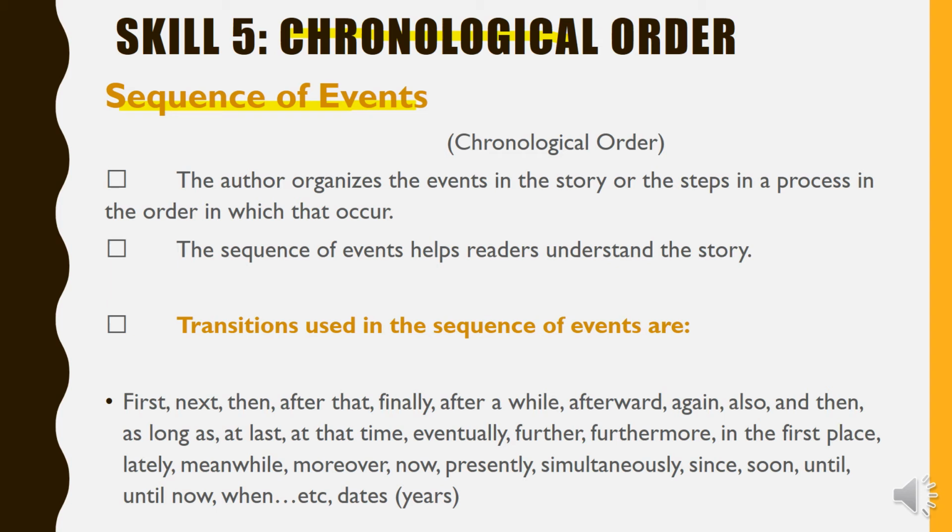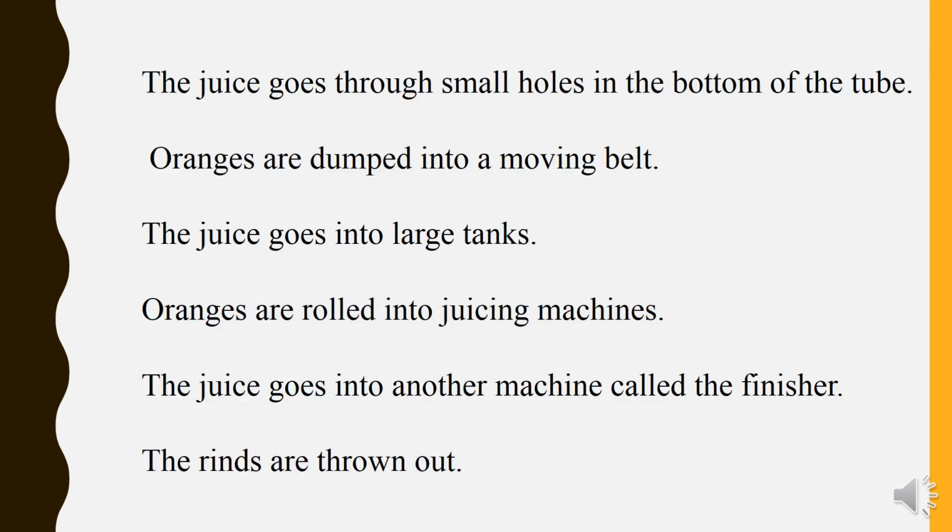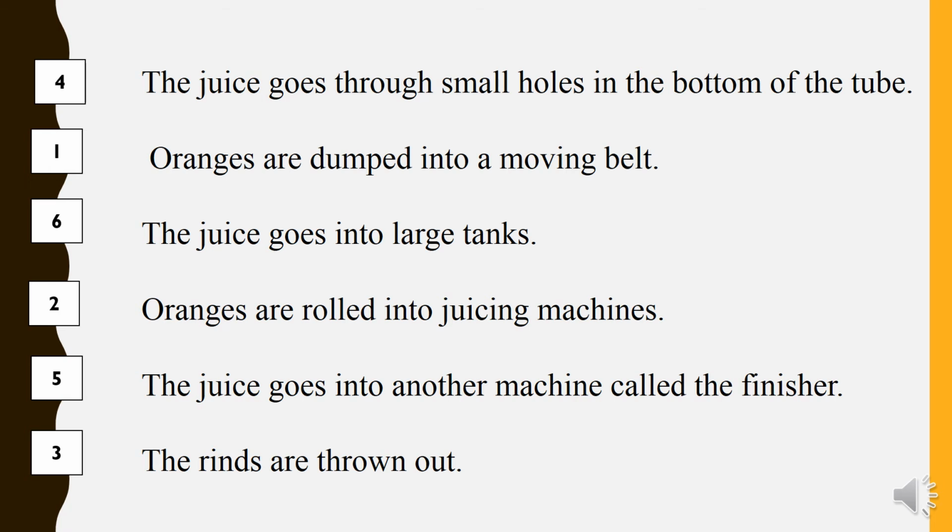We have to use dates and years in order to write the events in order, in steps, in the correct process. Here is an example about chronological order, about making orange juice. You can see the clue words: first, next, then, at the same time, next, last. And you can see here that they are written in order, in the form of sentences. We numbered them.